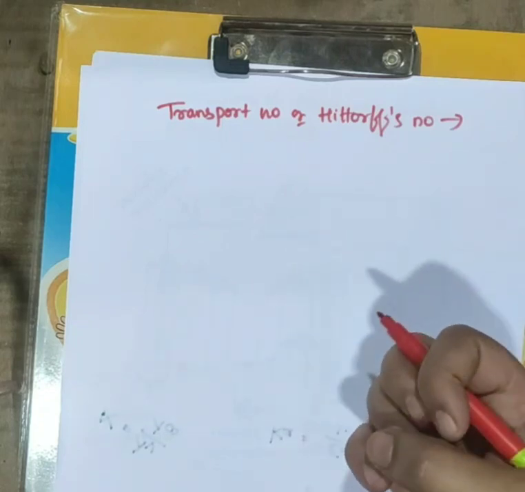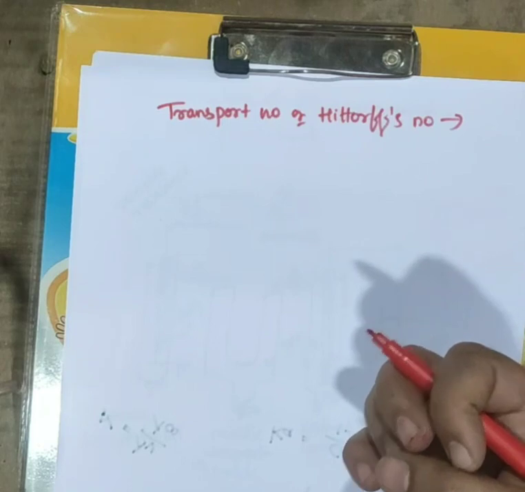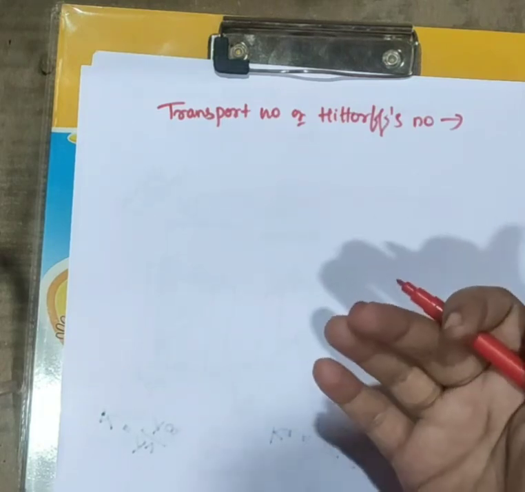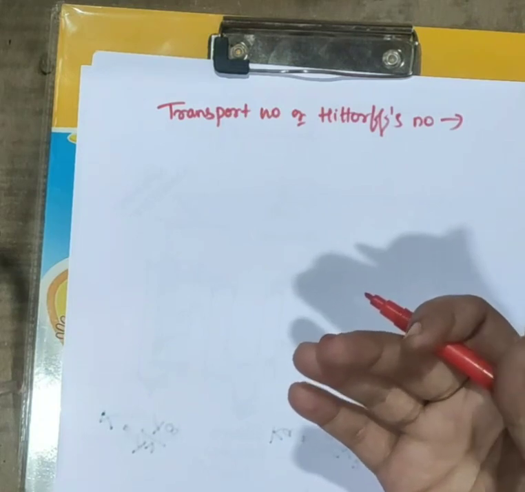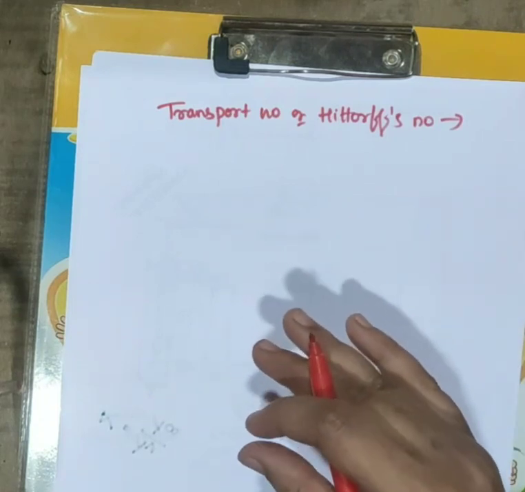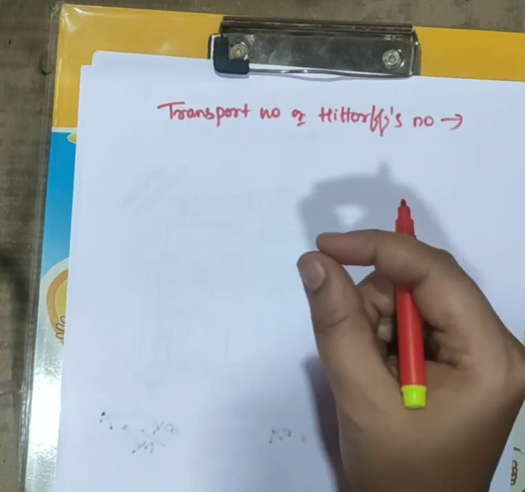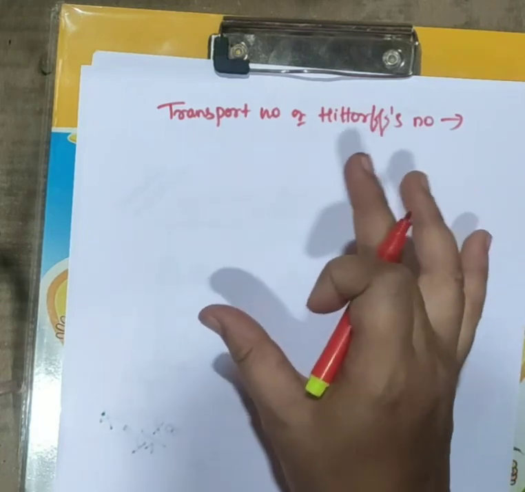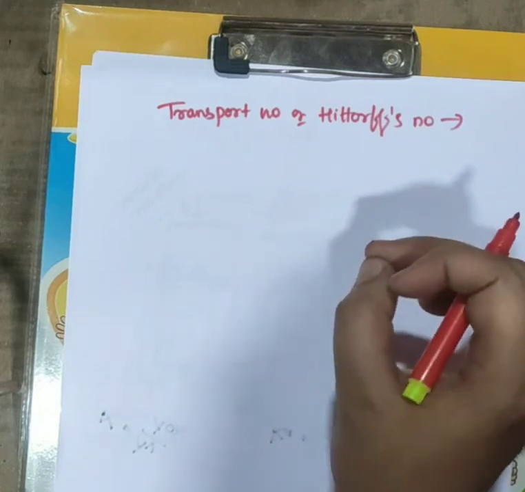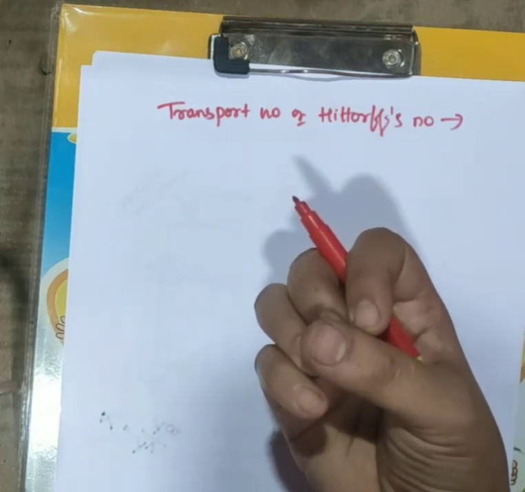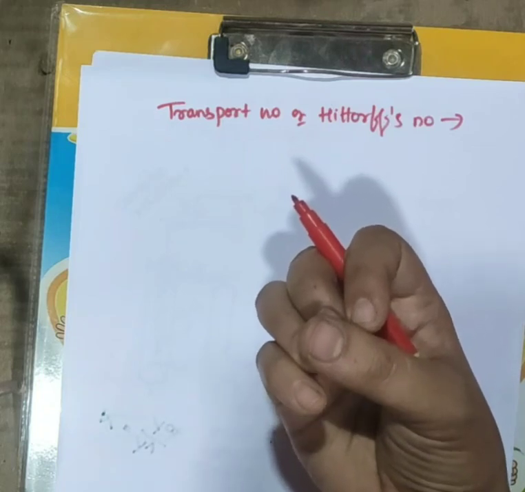The current is carried by the cations and anions. We know that during electrolysis, current will be carried by cations and anions. So one cation or one anion will not carry all the current, right? One cation or one anion will carry some fraction of the total current.